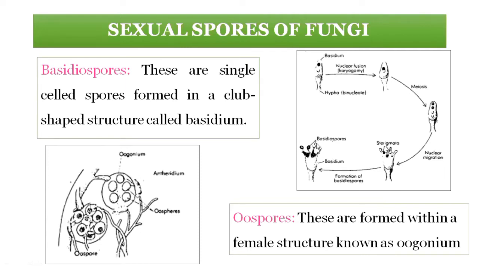Then next one is oospores. These are also formed from sexual reproduction of a fungi.